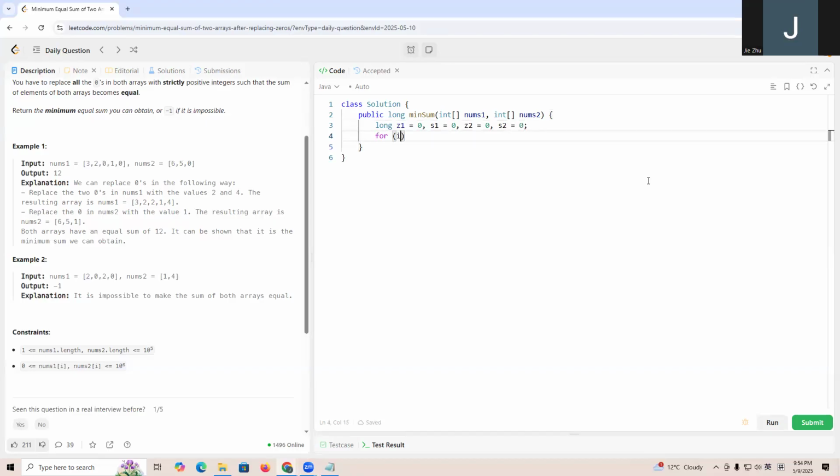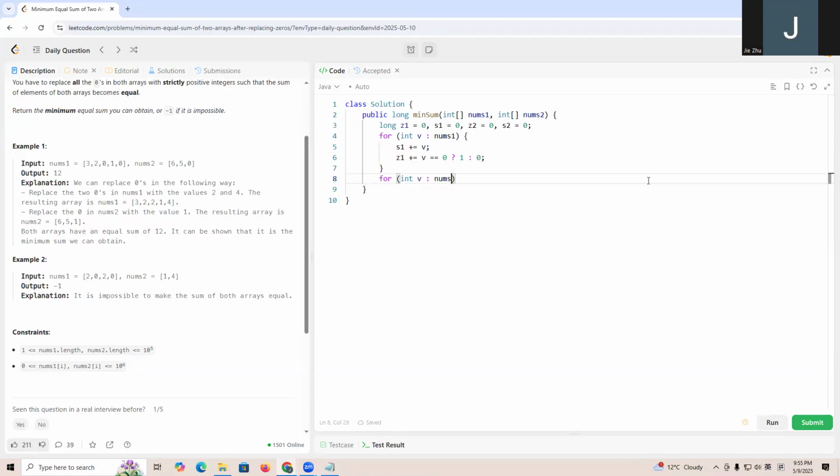So for every number v in nums1, sum one should plus equal v, and zero count one should plus equal one if v equals zero, otherwise zero. The same thing for int v in nums2: sum two should plus equal v, and zero count two should plus equal one if v equals zero, otherwise just zero.